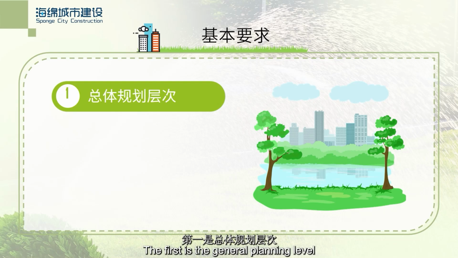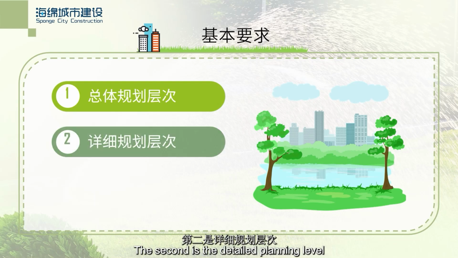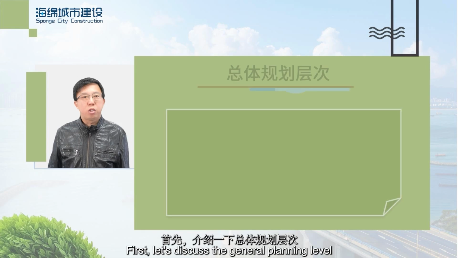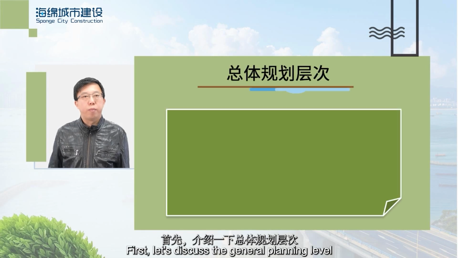The first is the general planning level. The second is the detailed planning level. The third is the project implementation plan level. First, let's discuss the general planning level.